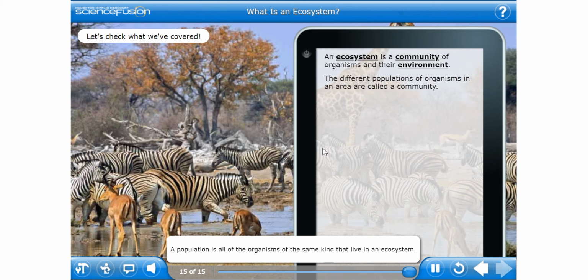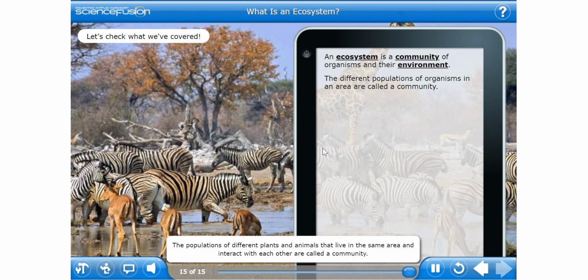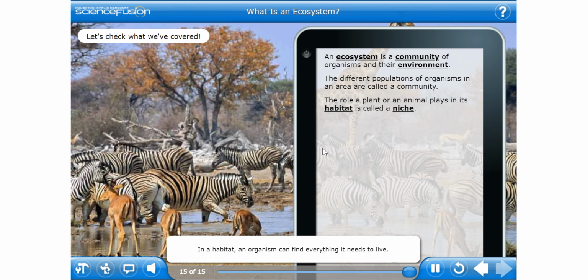A population is all of the organisms of the same kind that live in an ecosystem. The populations of different plants and animals that live in the same area and interact with each other are called a community. In a habitat, an organism can find everything it needs to live. The role a plant or an animal plays in its habitat is called its niche.